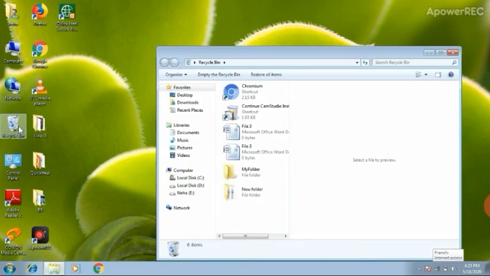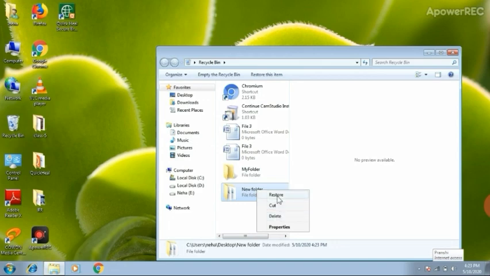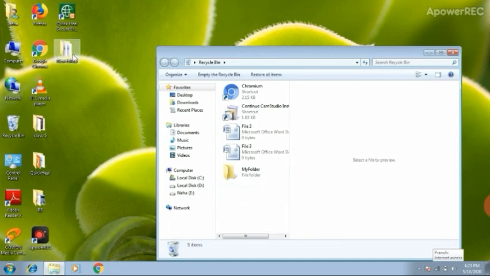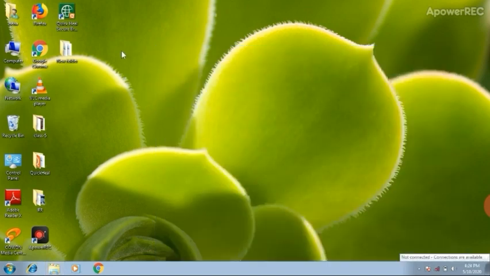Now go to the recycle option. See students, file 3 and new folder is here. How to restore? Right click on that folder and restore. Select the restore option. See students, folder has gone to its original location, like on desktop. Earlier it was in desktop.